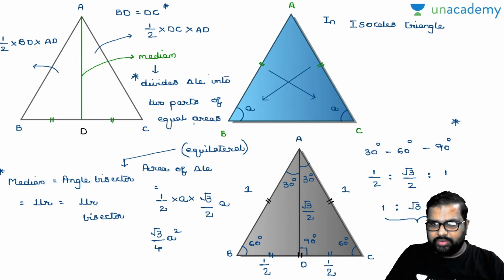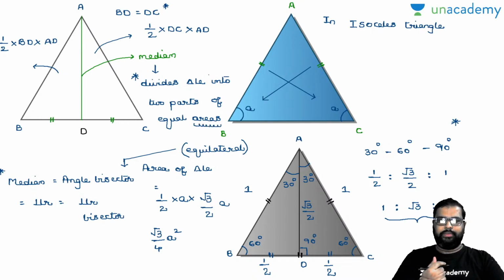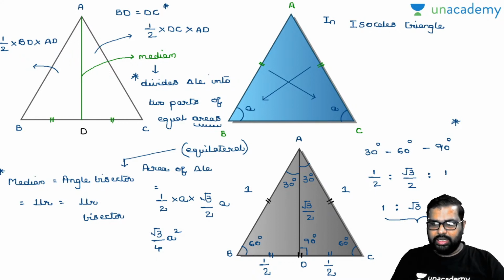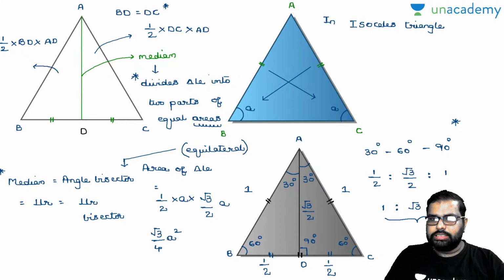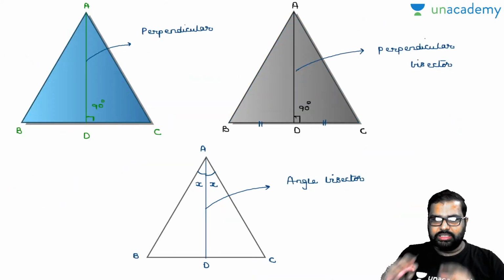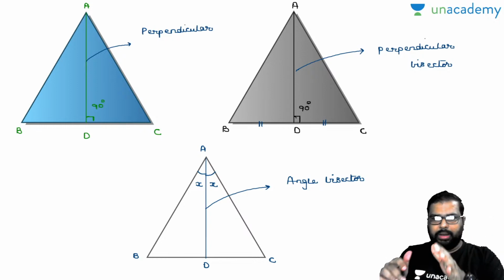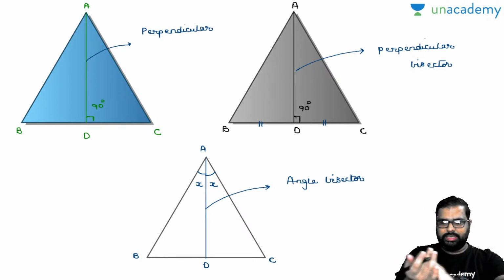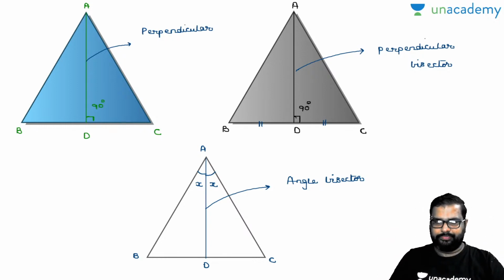I have proved this also. In the equilateral triangle, I have given you the properties too. And I discussed the difference between median, perpendicular bisector, and angle bisector. Is it clear up to now? Yes, so I'll go with the next property.